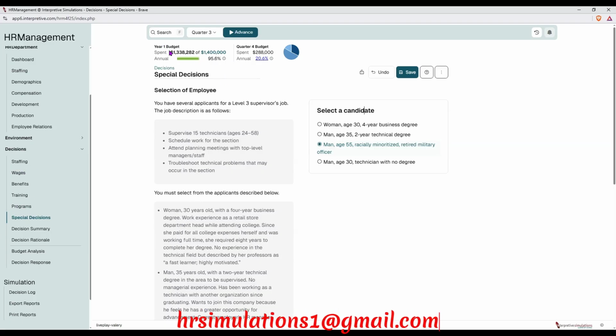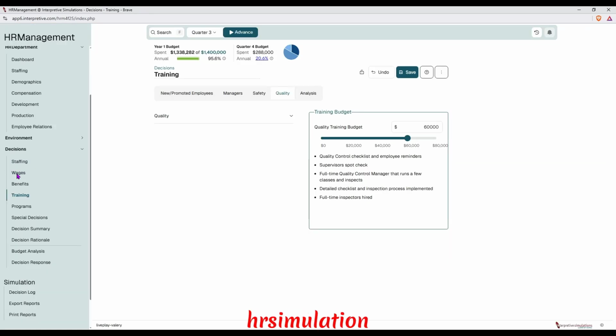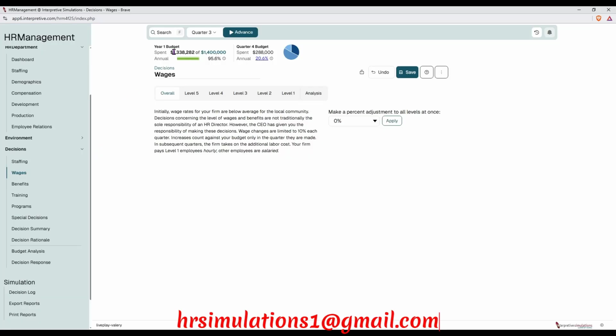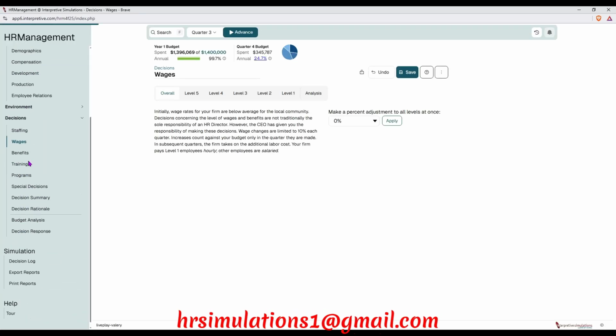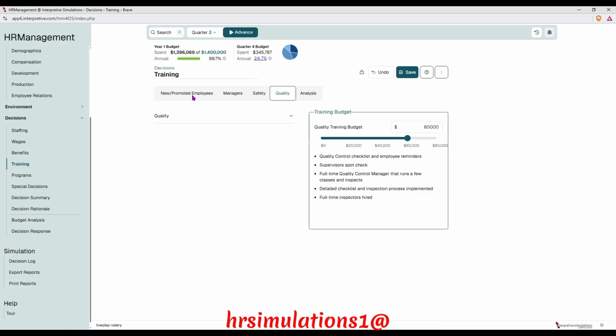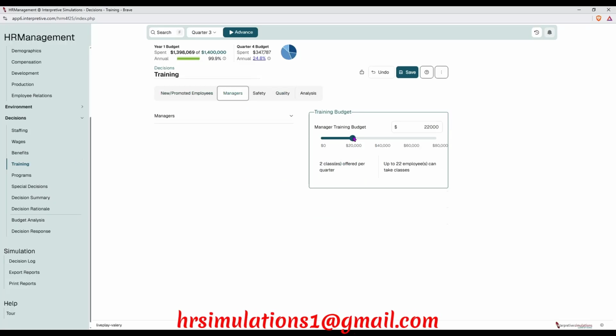So we have not yet managed to spend to the maximum, which is 1.4, and there's no reason for us to leave some cash behind. So I'm going to adjust some of our decisions, mainly for the wages and maybe for the training, so that we can come close to 1,400,000. So I'm just going to give the wages 1% raise. It's giving us 1.396. So I'll save that and go back to training and try and improve some of our training departments. Sorry. So for the new employees, managers, I can give them around 23,000, so I can save that.